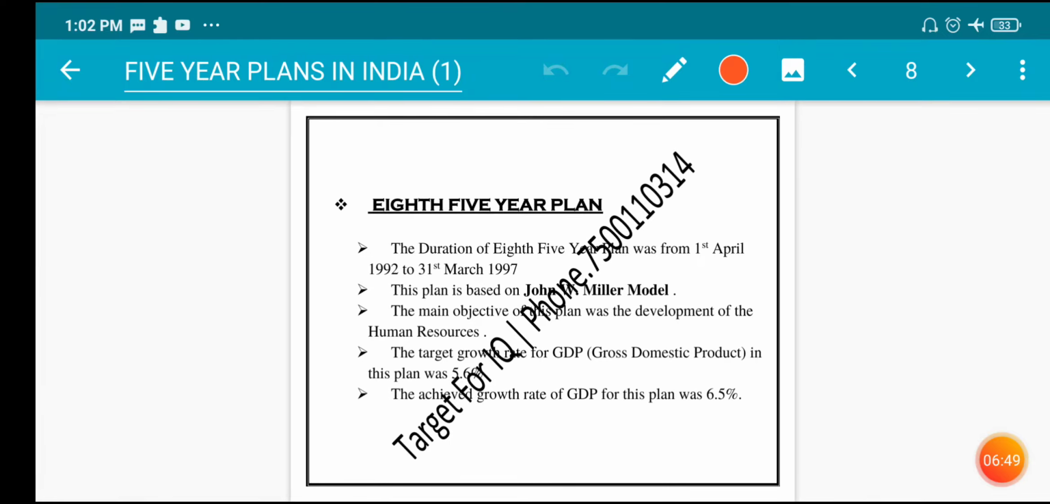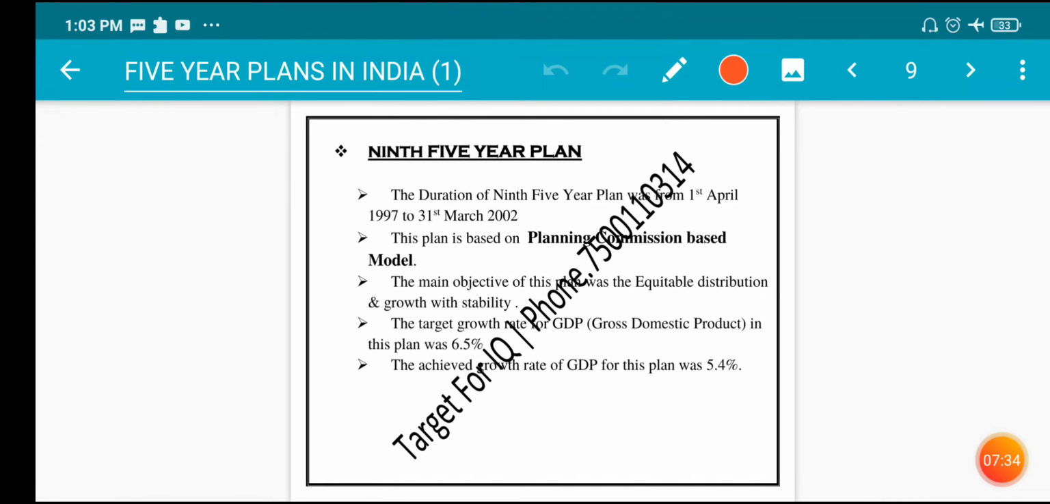Eighth five-year plan. The duration of the eighth five-year plan was from 1st April 1992 to 31st March 1997. This plan is based on John W. Miller model. The main objective of this plan was the development of human resources. The target growth rate for GDP, that is gross domestic product, in this plan was 5.6%. The achieved growth rate of GDP for this plan was